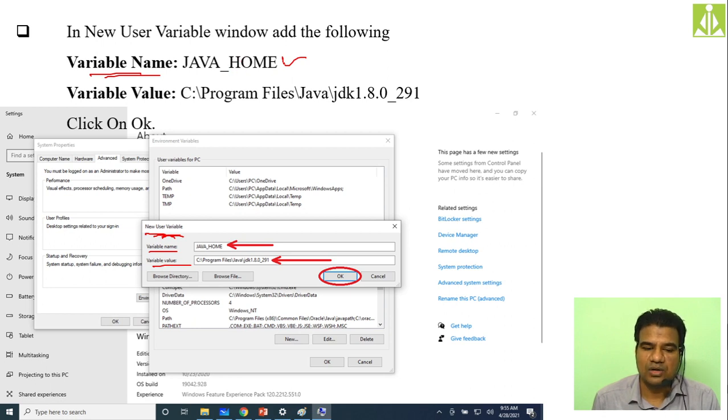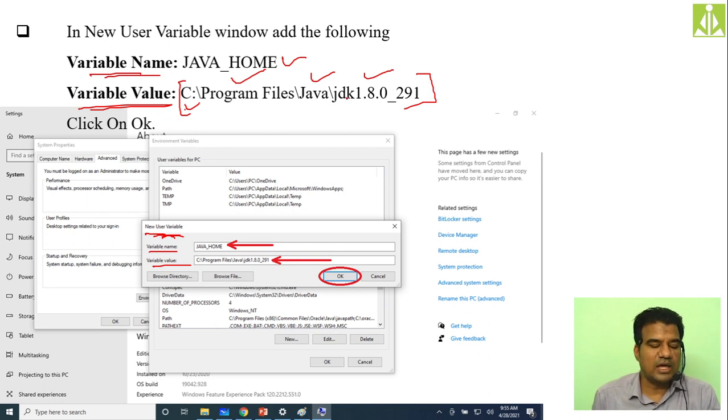Then for the variable value, you have to put the installed Java folder location, where you have installed Java. For me it is inside C drive, Program Files, Java, then the JDK folder. It may be different for you.